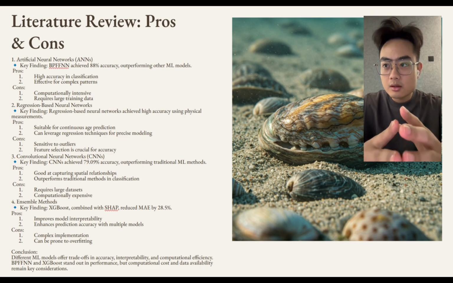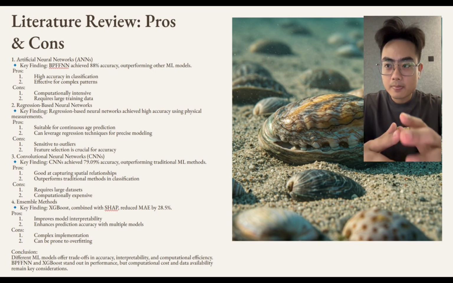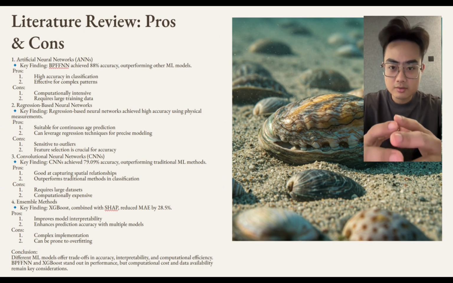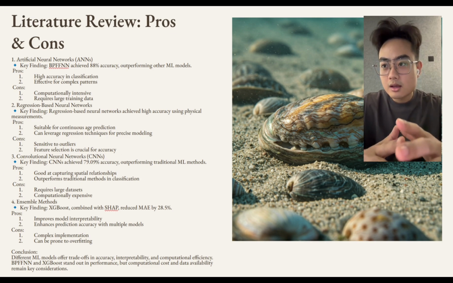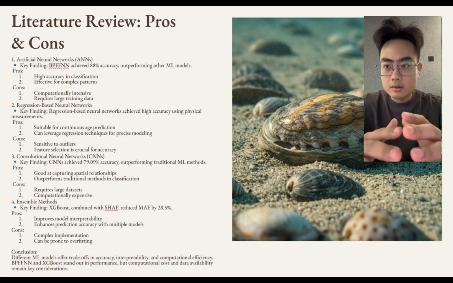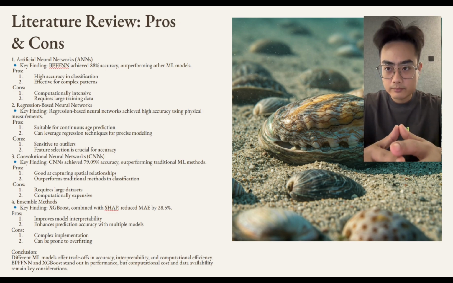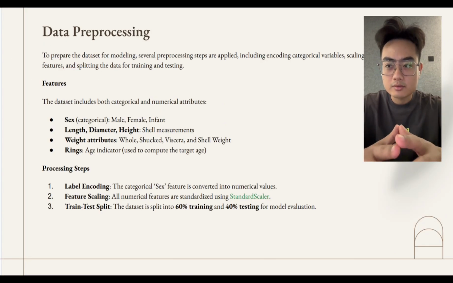ANNs are accurate but computationally intensive. RNNs are precise but sensitive to outliers. CNNs capture spatial relationships but require large datasets. XGBoost improves interpretability but risks overfitting. Next, in data preprocessing, we applied label encoding to convert categorical features into numerical values.